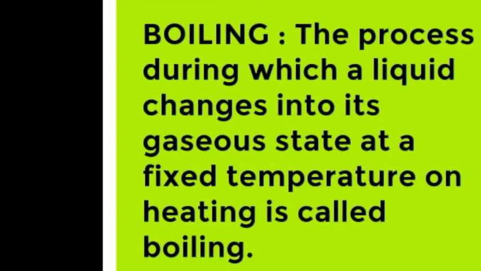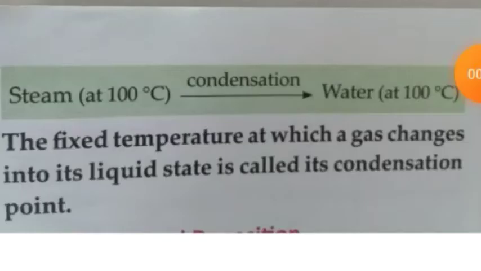Now there is one more process, that is boiling. The process during which a liquid changes into its gaseous state at a fixed temperature on heating is called boiling, and this fixed temperature is called the boiling point. Now what is condensation? Condensation is the process during which a gas changes into its liquid state at a fixed temperature on cooling. So change of steam into water on cooling is the example of condensation, and the fixed temperature at which a gas changes into its liquid state is called the condensation point.